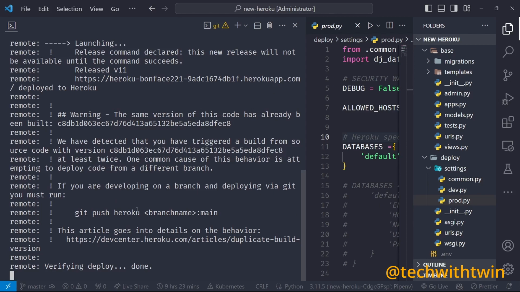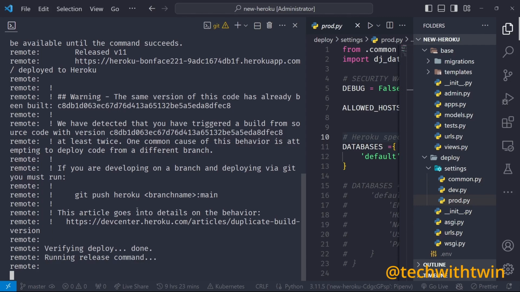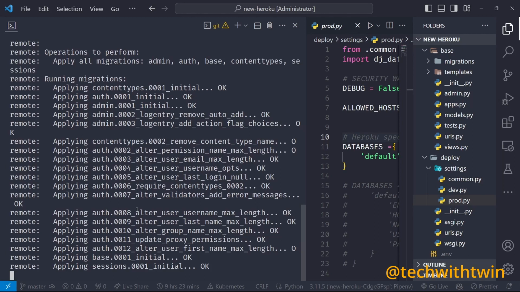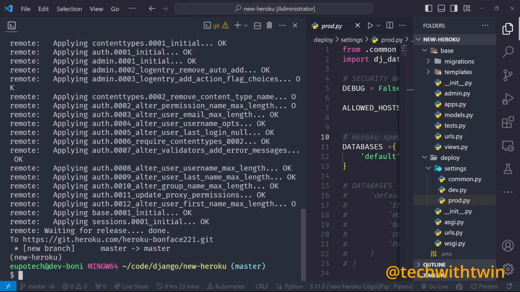So verifying the deploy. So now when you disable the collect static, you need to collect the statics manually and then push the statics files to Heroku as well, because now the application will not have the static files. So your Django admin might not even show. So let's wait and see. So it's applying the migrations. Yes, that's done.